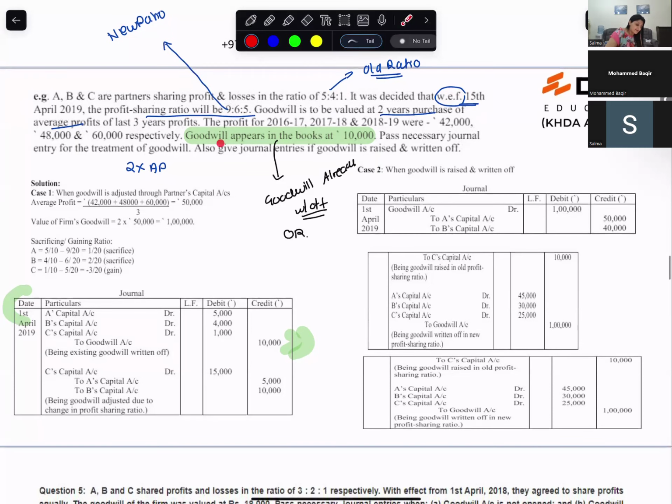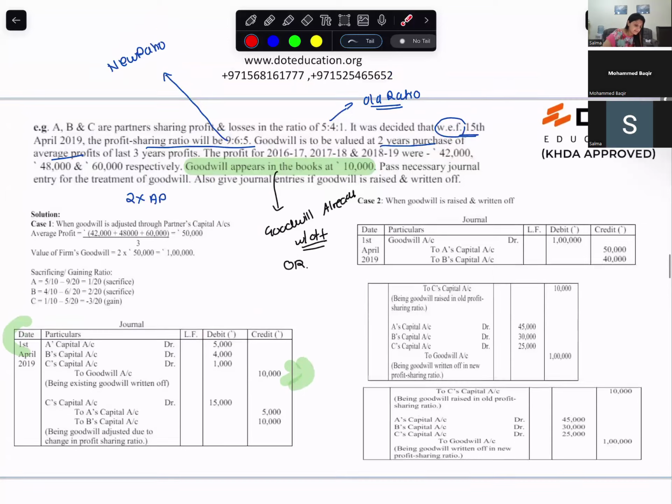When I raise goodwill, it is goodwill debit. When I write off goodwill, it is goodwill credit, and the partners' capital accounts will be debited. So if there is goodwill already appearing in the books, it has to be compulsorily written off in the old ratio. Are you with me?